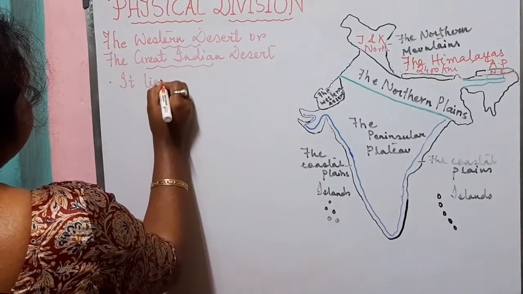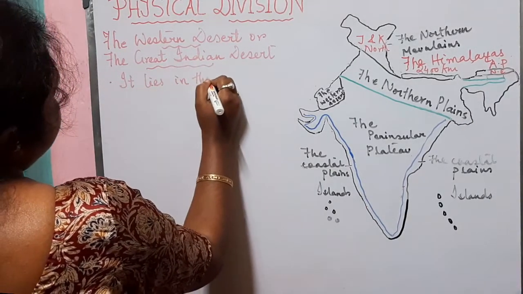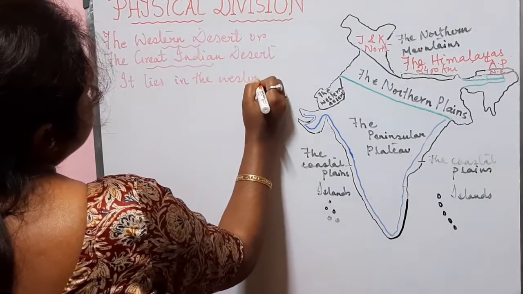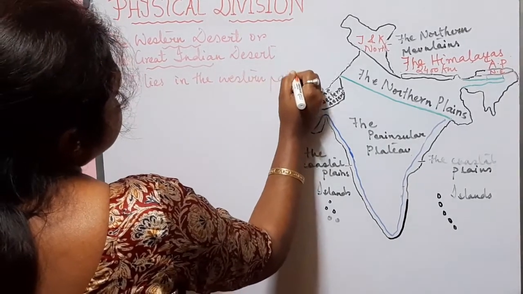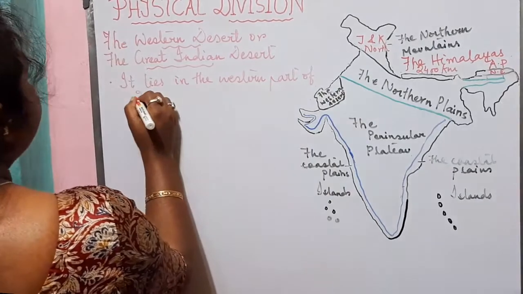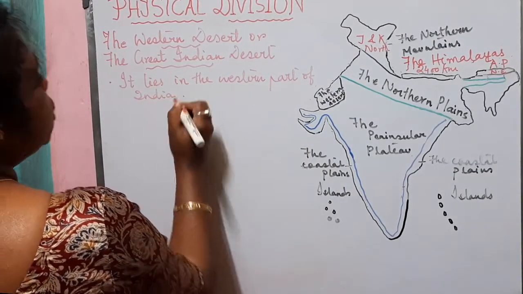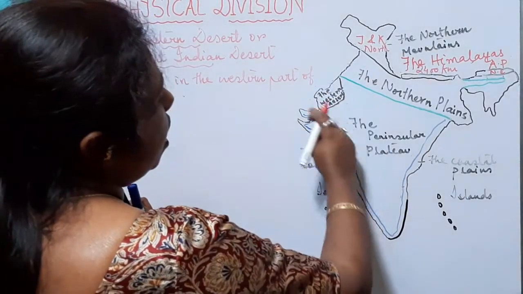It lies in the western part of India. So the Great Indian Desert lies in the western part of India.